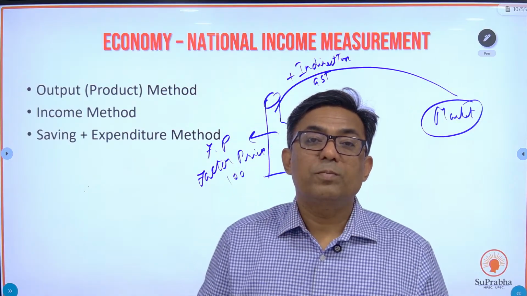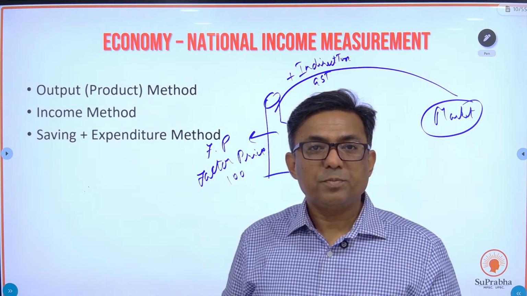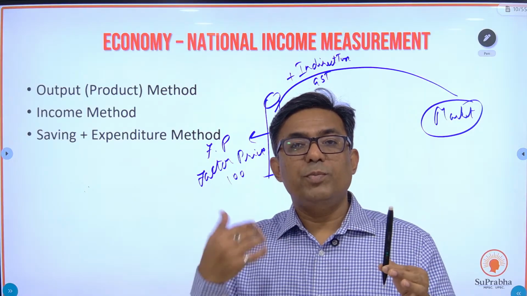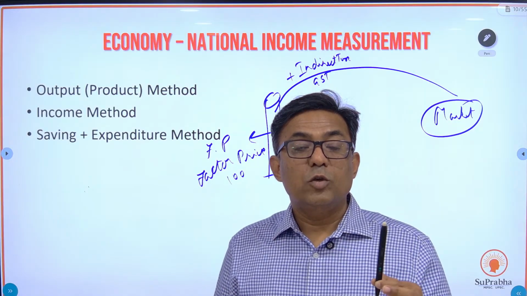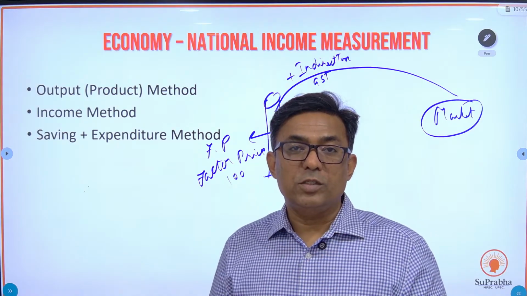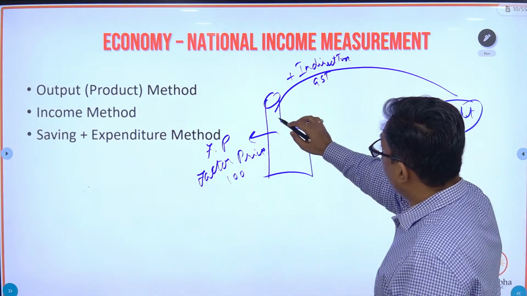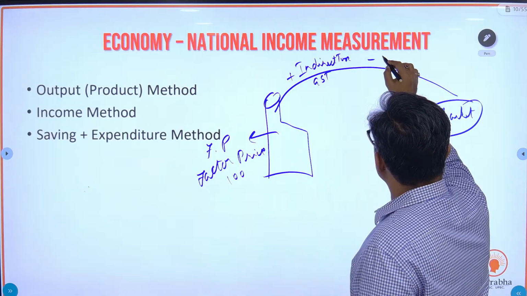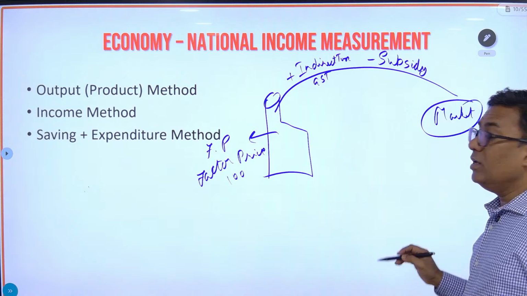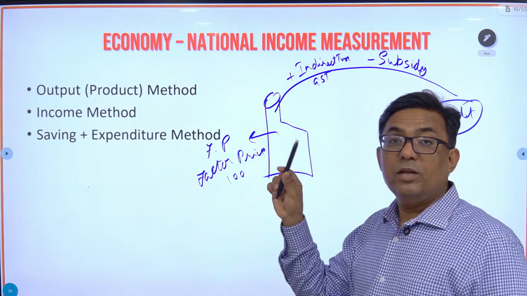There is also one more aspect which is going to change the price, and that is subsidy. Sometimes the government thinks, this pen is very important for education, so let us give 50% subsidy. So if the government gives 50 rupees subsidy, the price of this pen in the market is going to be 50 rupees plus whatever the GST. So when the produce goes from factory to market, there is a chance that the government will provide subsidy, so the price of the pen in the market would be less.